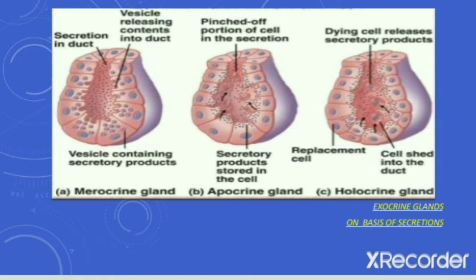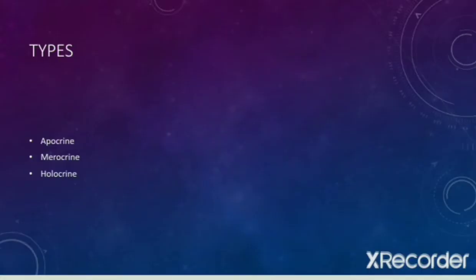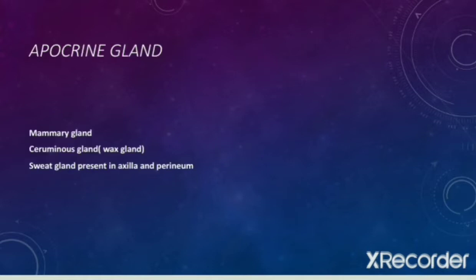In this session, we are going to discuss exocrine glands. Exocrine glands are those glands which pour their secretion through the ducts. On the basis of mode of secretion, or you can say the mechanism of secretion, we have divided the glands into three types: apocrine gland, merocrine gland, other name of merocrine gland is eccrine gland, and third one is holocrine gland. Let's first discuss the apocrine gland.